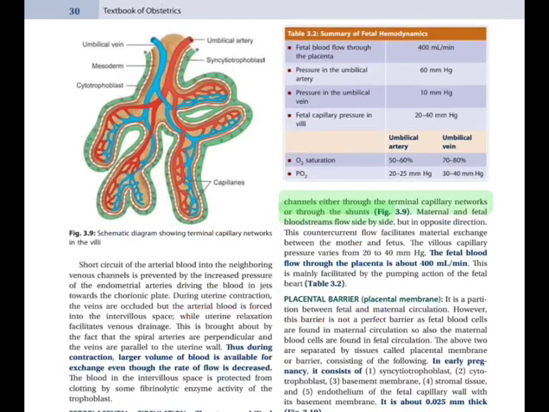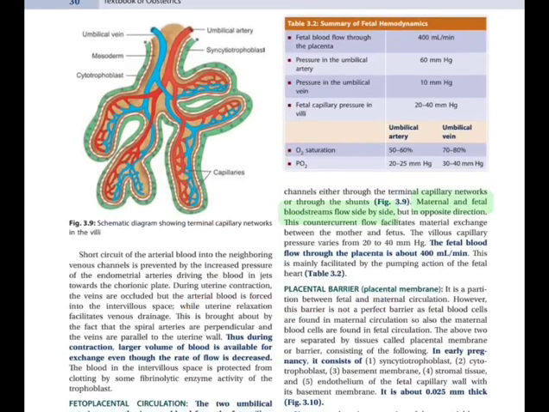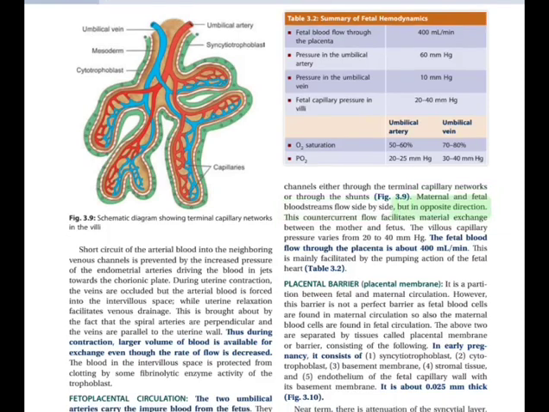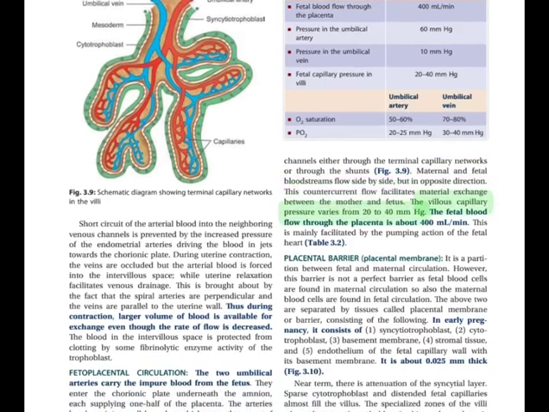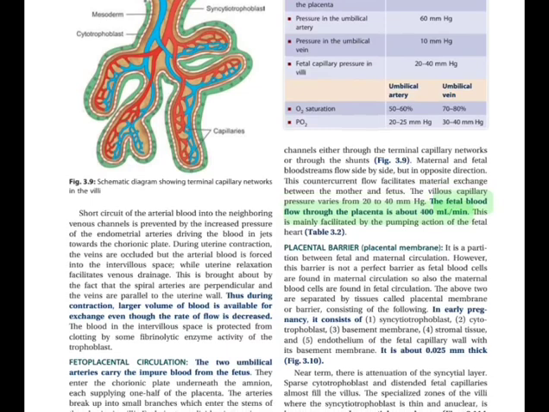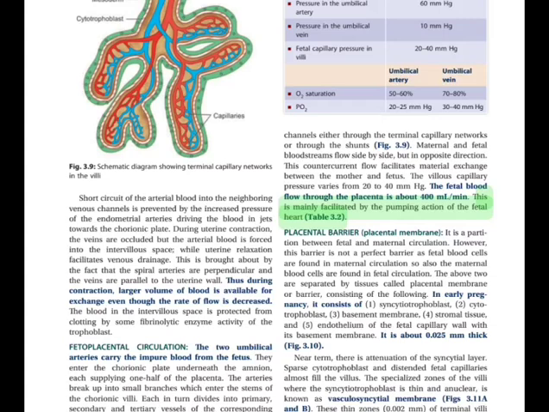Fig. 3.9. Maternal and fetal blood streams go side by side, but in opposite direction. This countercurrent flow facilitates material exchange between the mother and fetus. Villus capillary pressure varies from 20 to 40 mm Hg. Fetal blood flow through the placenta is about 400 milliliters per minute. It is mainly facilitated by the pumping action of the fetal heart.